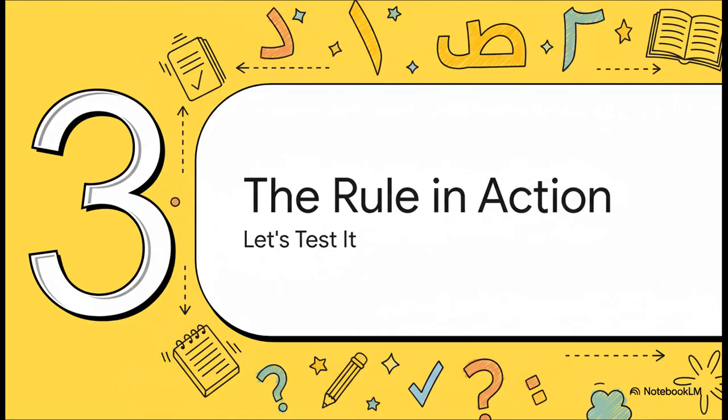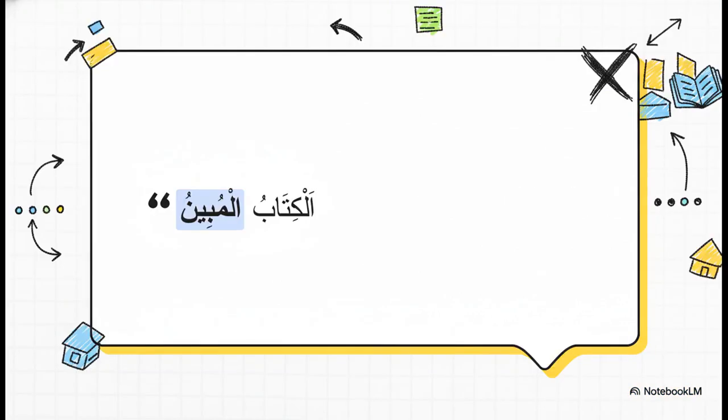All right, theory's great, but let's see this golden rule in action. This is really where it's all going to click into place. We're going to grab a couple of examples right from the Quran and put them to the test. So our first example is al-kitabu al-mubinu, which means the clear book. Here, al-kitabu, or the book, is our Mousoof. It's the thing we're describing. And al-mubin, the clear, is our sifat, the description.